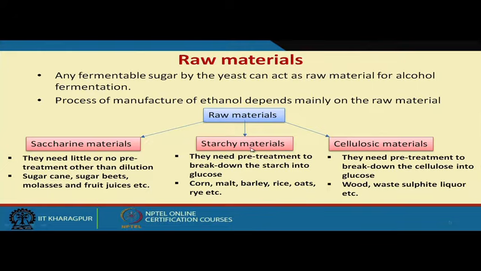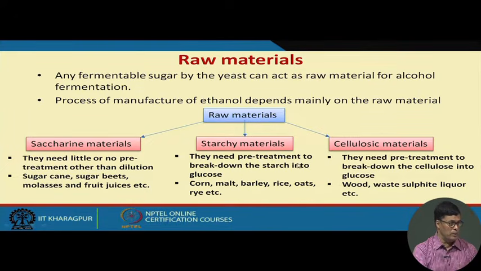But when we use materials like starchy materials and cellulosic materials, they require pre-treatment. In the case of starchy material, the starch first has to be degraded into glucose, and then glucose, with the help of the Embden-Meyerhof pathway, produces ethanol. In the case of cellulosic material, cellulose is broken down to glucose with the help of enzymes like cellulase enzymes. We have exoglucanase, endoglucanase, and beta-glucosidase.